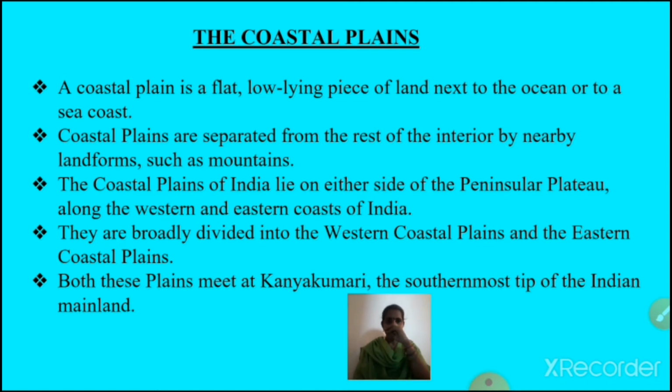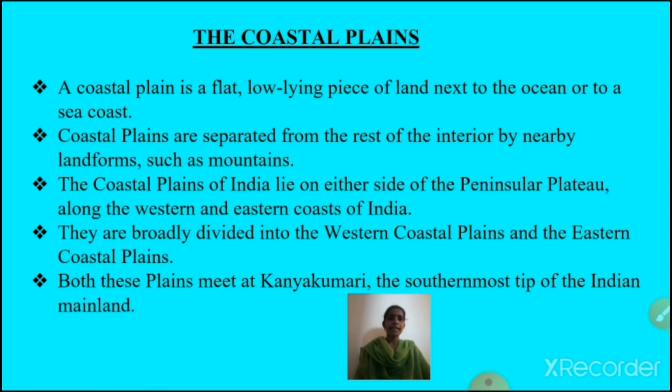So generally, what is a coastal plain? A flat, low-lying piece of land next to the ocean or to a sea coast. That means these coastal plains are separated from the rest of the interior by the nearby landforms like mountains, hills.